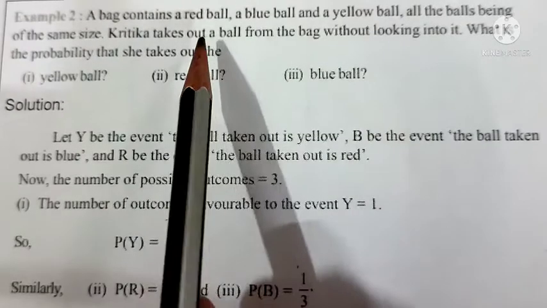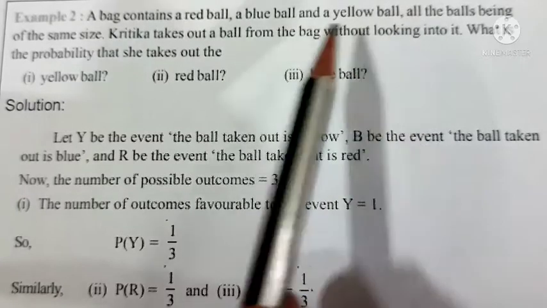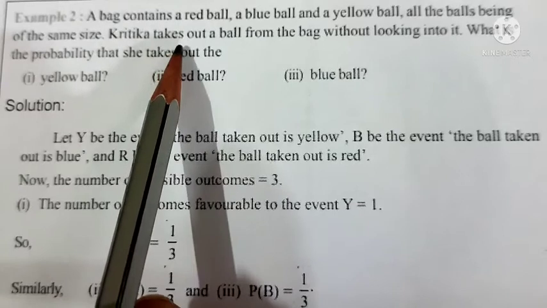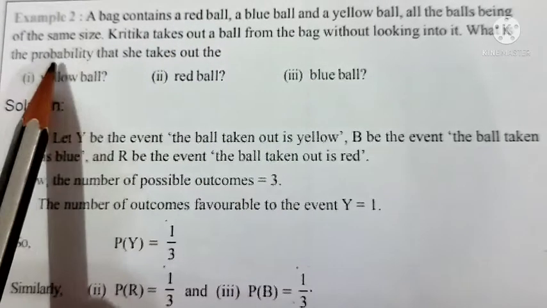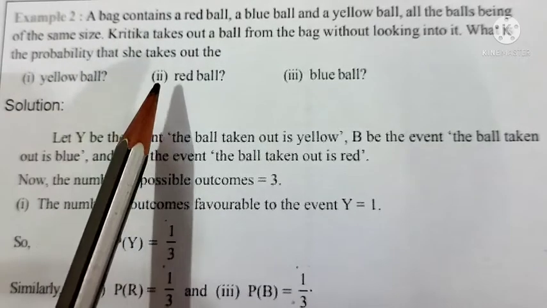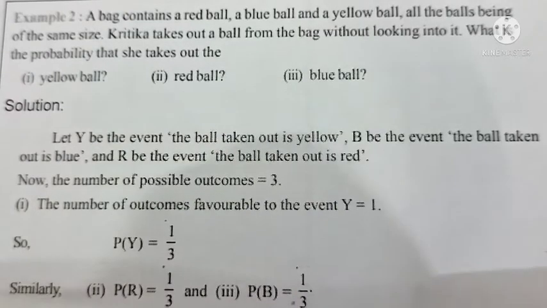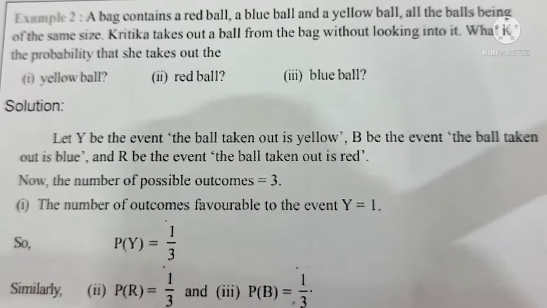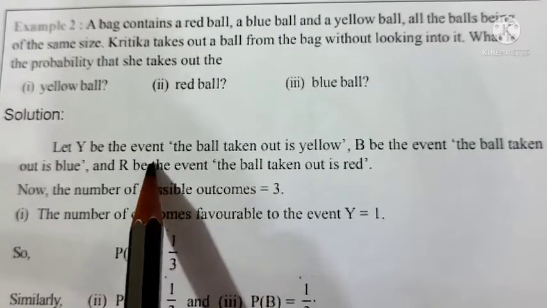A bag contains a red ball, a blue ball, and a yellow ball, all the balls being of the same size. Kritika takes out a ball from the bag without looking into it. What is the probability that the ball she takes out is a yellow ball? Second question, red ball. Third question, blue ball only. So the question is asked for the probability of getting a yellow ball, a red ball and a blue ball only. So we are assuming the events like this.